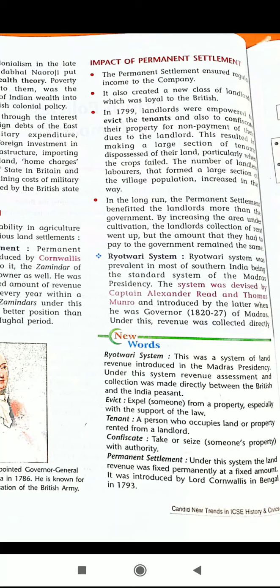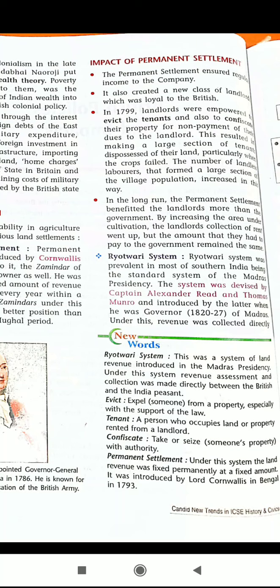The number of landless laborers, who formed a large section of the village population, increased. This is the third impact of the permanent settlement.